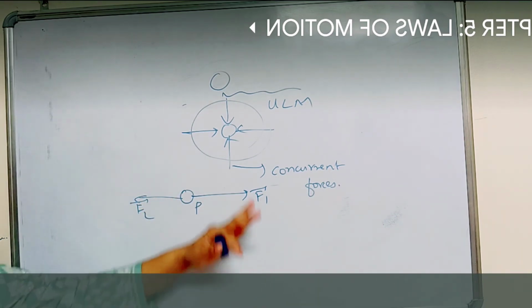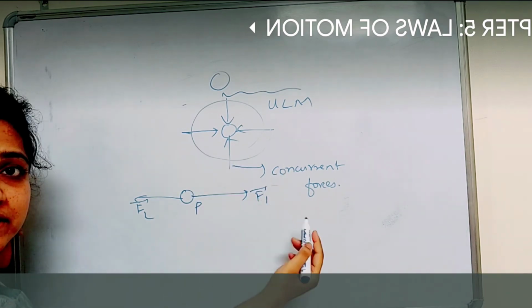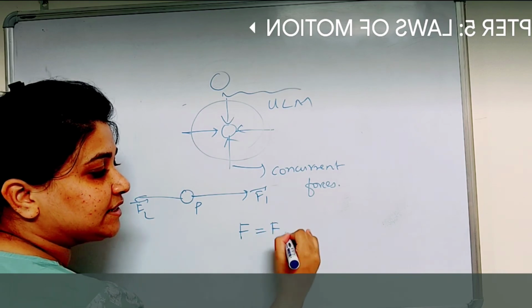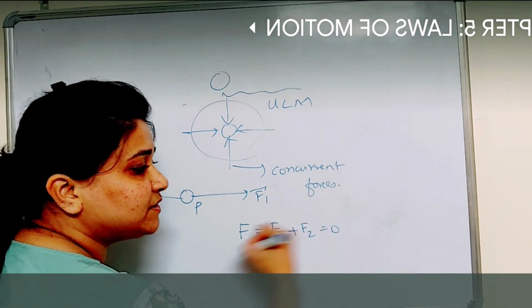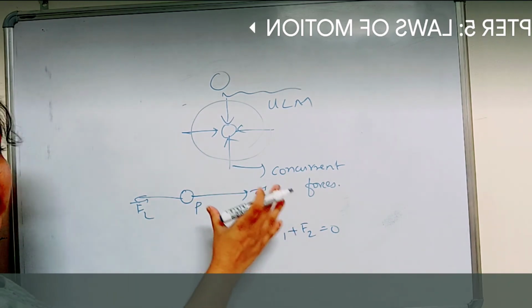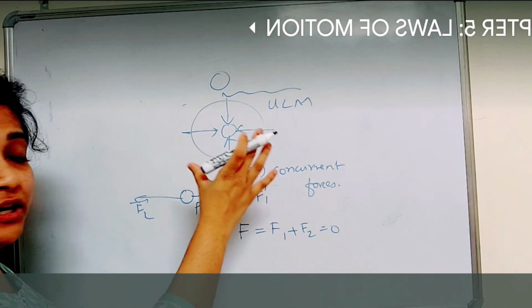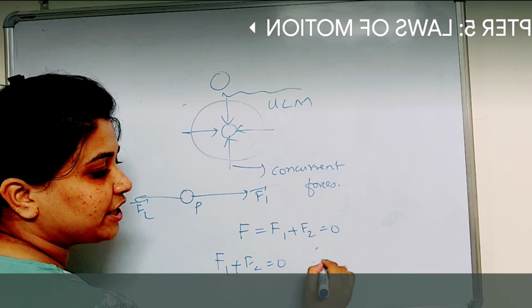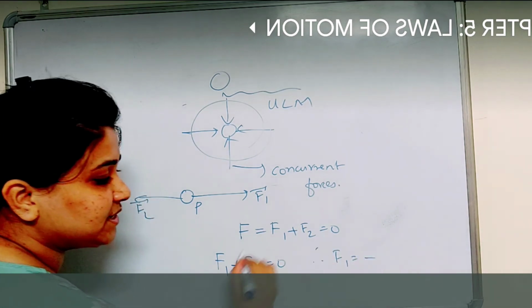This particle is said to be in equilibrium when the final force acting on it, that is F1 plus F2, gives me 0. So for the equilibrium condition of concurrent forces, F1 plus F2 is equal to 0. Therefore F1 should be minus F2.